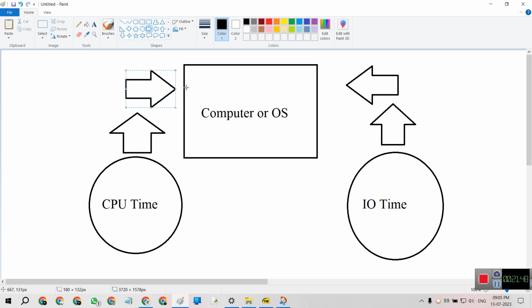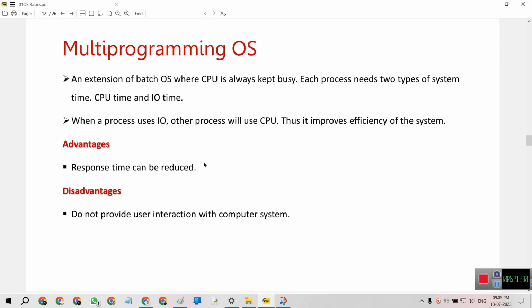So a multi-programming operating system simply means that when a process uses input output, other processes will use the CPU, thus it improves the efficiency of the system. So, the advantages.